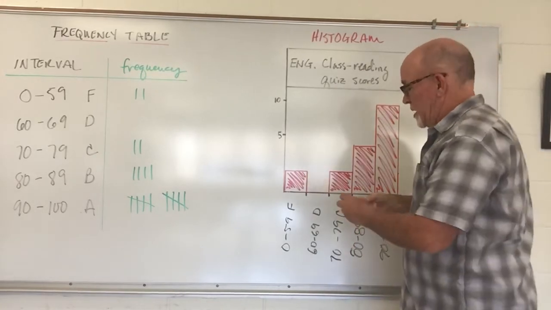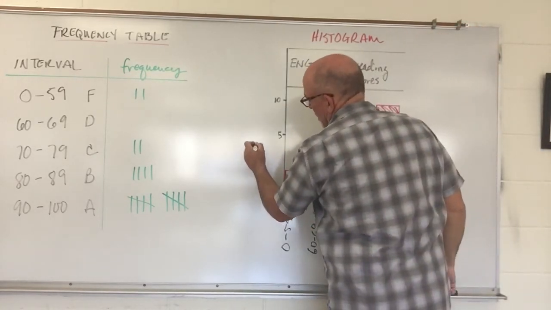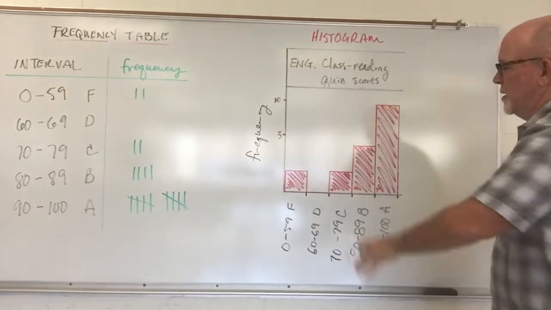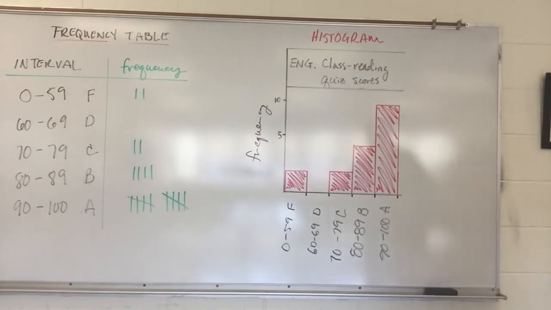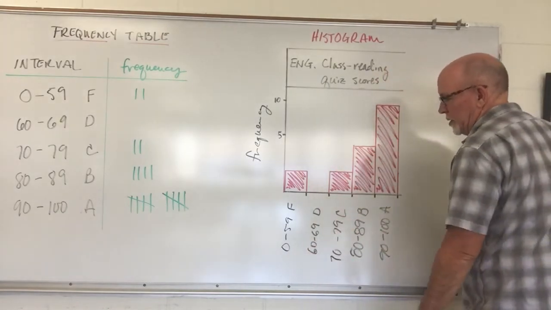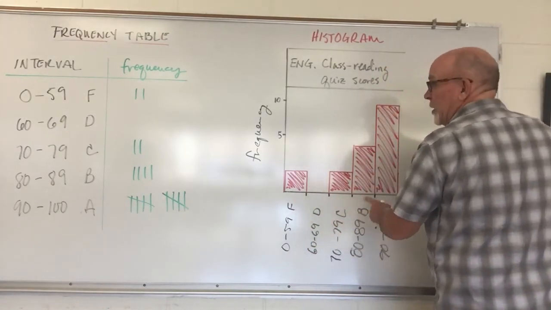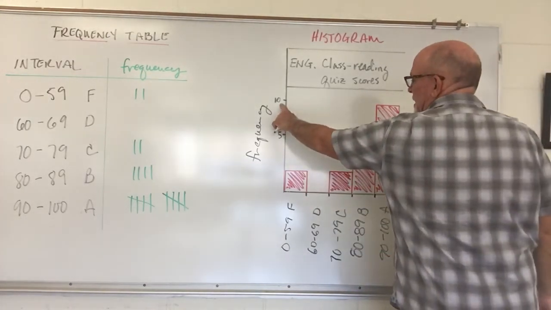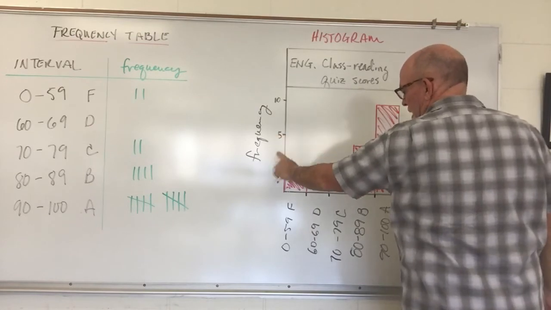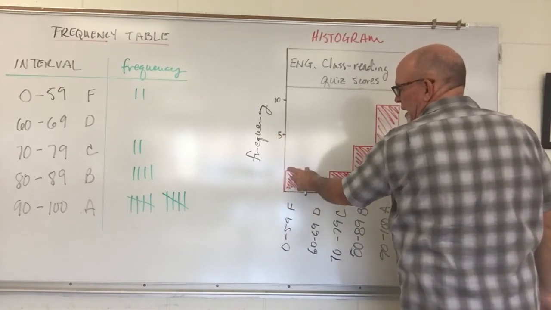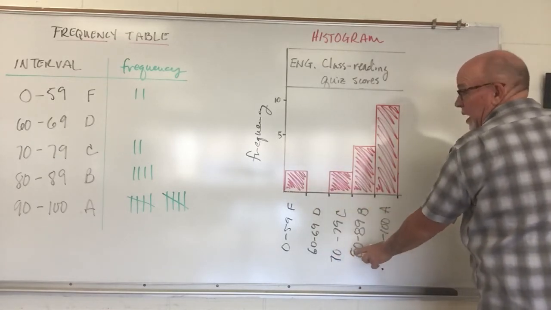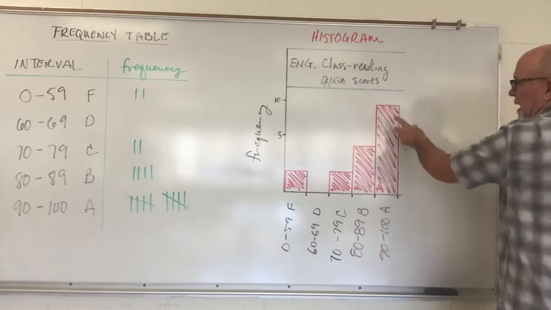Okay, this is your frequency, up the left-hand side, and across the bottom is my range of intervals from 0 to 100, if you will. They're set up in the same intervals that they were in the frequency table. And then I just marked them off. I knew my highest score was going to be 10, so I took half of that, which is 5, and then estimated these are my 2 F's, no D's. These are my 2 C's, 4 B's, and 10 A's.